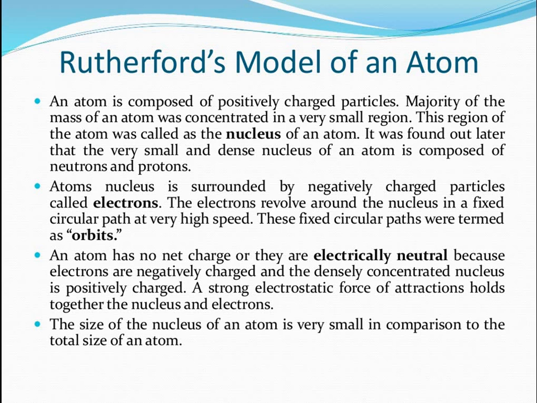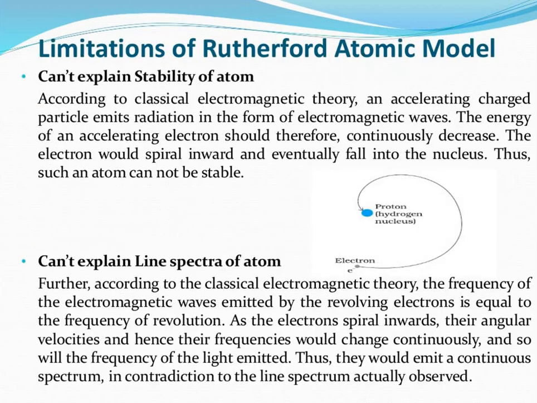Okay, whenever we give a name, for J.J. Thomson's model it is the plum pudding model or watermelon model. Similarly, Rutherford's model is nothing but a planetary model. In the place of the sun there is a nucleus, and in the place of the planets there are electrons. Okay, right. Now let's look at the limitations of Rutherford's atomic model.